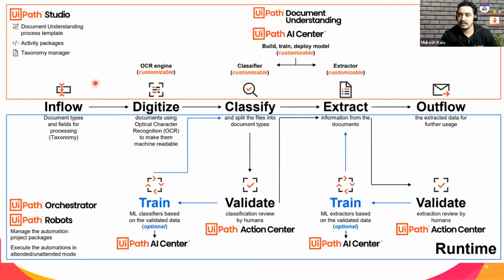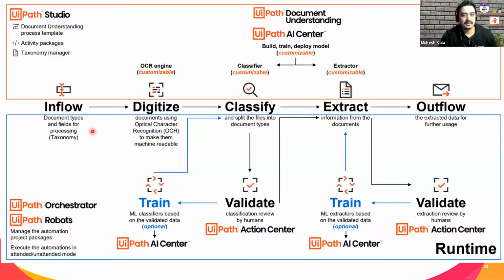So if you see here, and this is important for us to understand, we have something called UiPath Studio here. In the UiPath Studio, we have something called Document Understanding. I'll talk about this, but just remember that in the UiPath Studio, as a developer, you are just going and coding it. You have various activities, you drag and drop, you code everything, and you have the Taxonomy Manager, which means that you define what type of document it is and what data you want to extract, right?